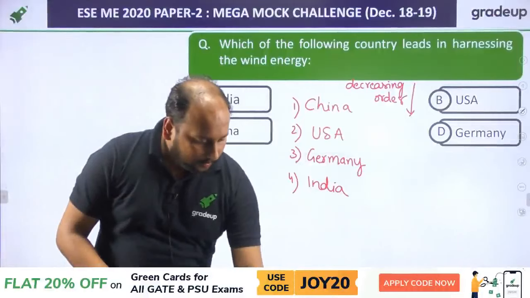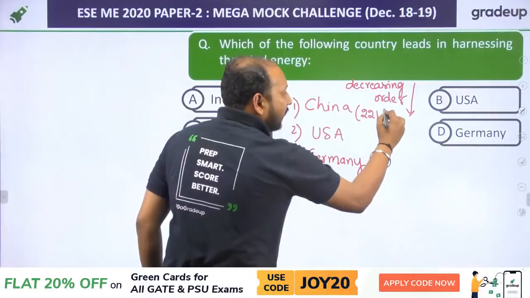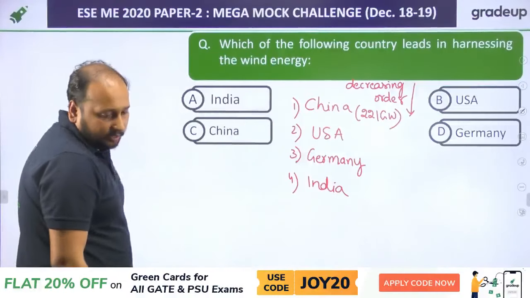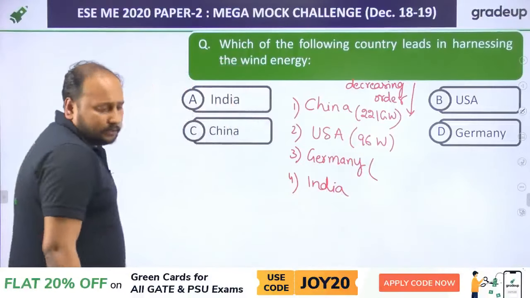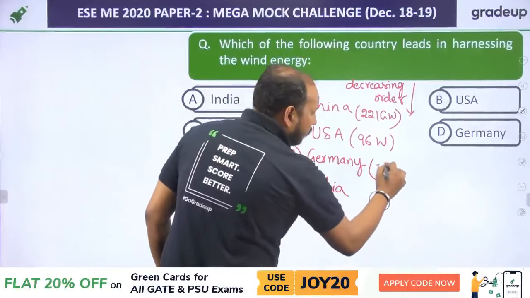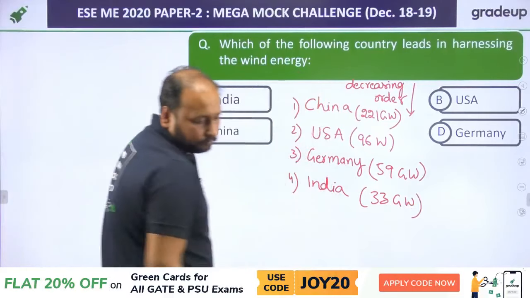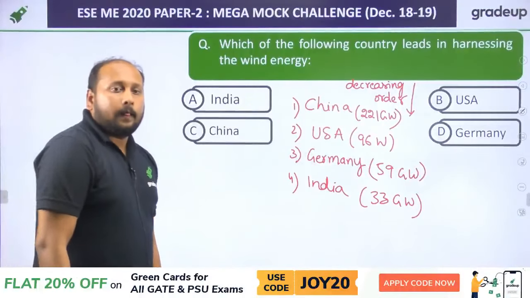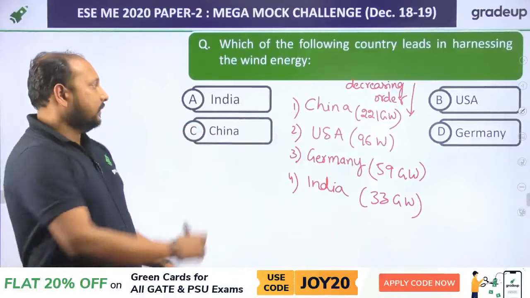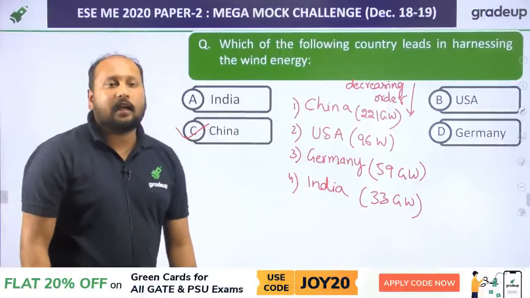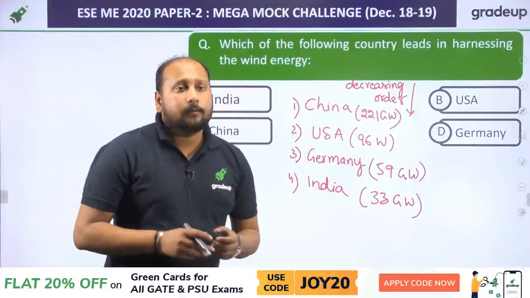In terms of gigawatt, China is having 221 gigawatt. USA is approximately 96 gigawatt. Germany we are having 59 gigawatt. And India is 33 gigawatt, or 35. Clear? So among the 4 options, China is the country with the highest wind energy being harnessed.